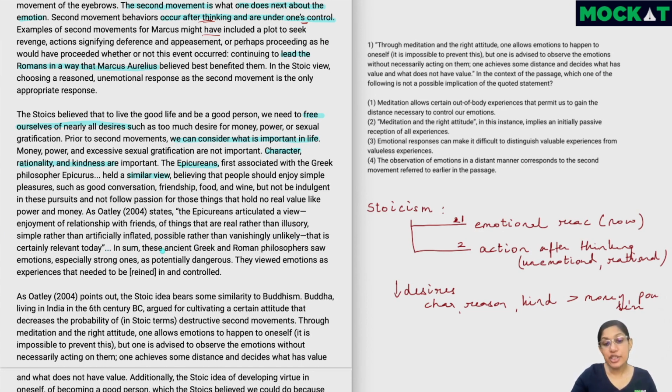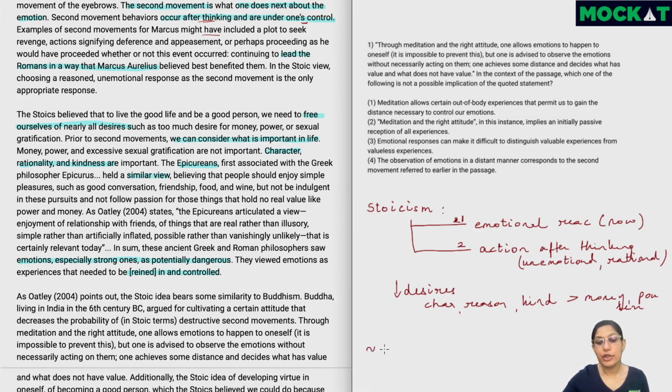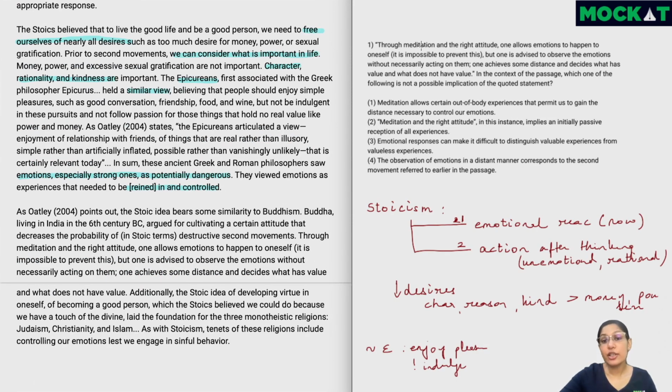In sum, these ancient Greek and Roman philosophers saw emotions, especially strong ones, as potentially dangerous. They viewed emotions as experiences that needed to be reined in and controlled. So here again we know that the emotion has to be controlled. Now the other thing that we are learning is Stoics are similar to Epicureans who believe that we should enjoy simple pleasures but not indulge and not chase some of the similar things as what's being told here. Now thus far we've still not come to this meditation and the right attitude, so let's keep reading.